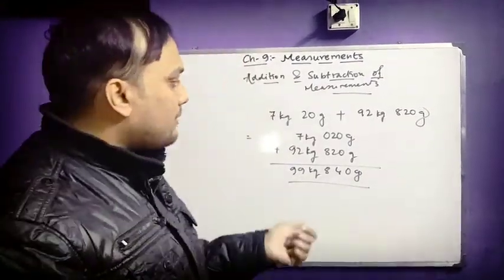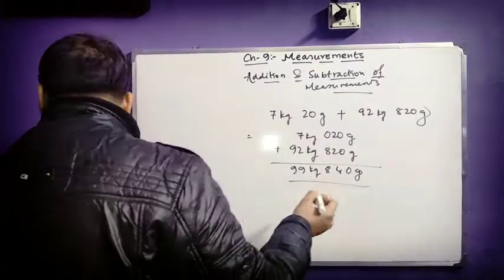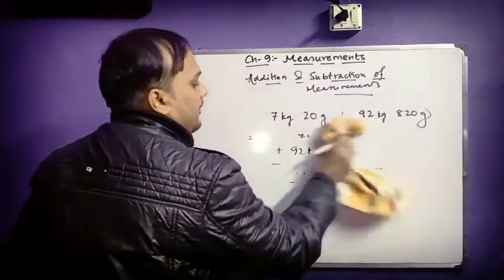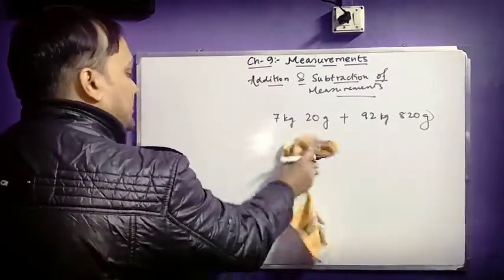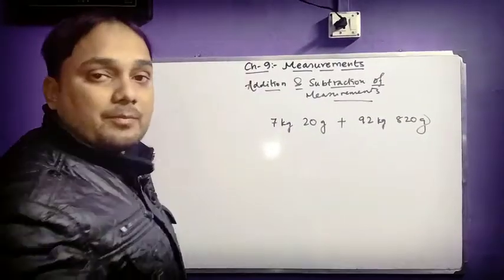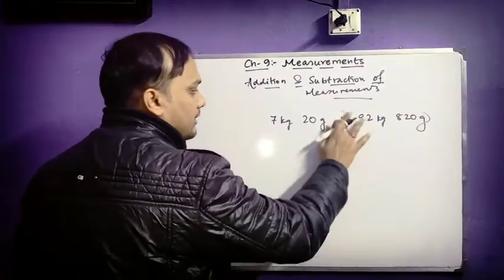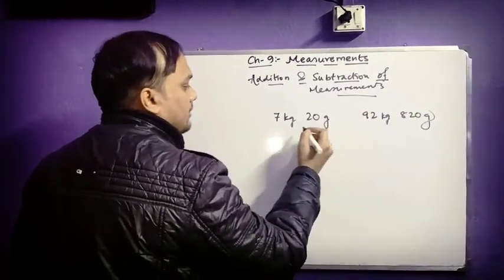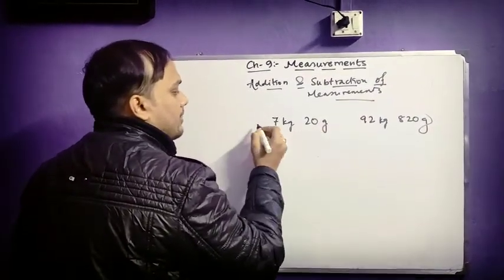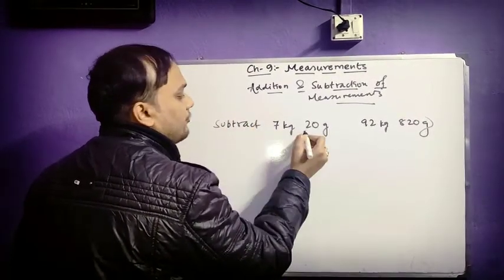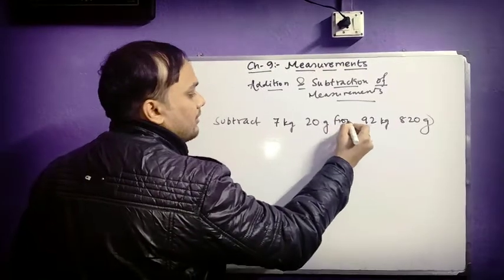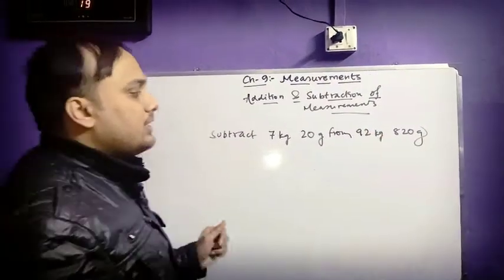Let us take an example with this only. Let us subtract these two numbers. The smaller one we will subtract from the bigger one. Let the question be like this: subtract 7 kg 20 gram from 92 kg 820 gram.